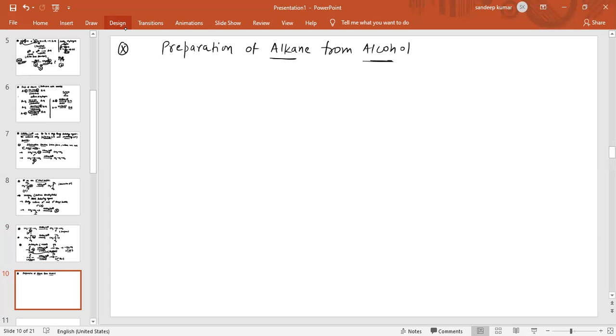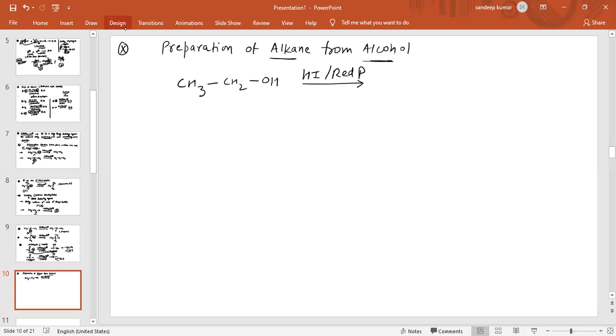See the reaction, which reagent we are using. When we have an alcohol like CH3CH2OH, we can use HI as a reducing agent. HI in presence of red phosphorus will convert it.